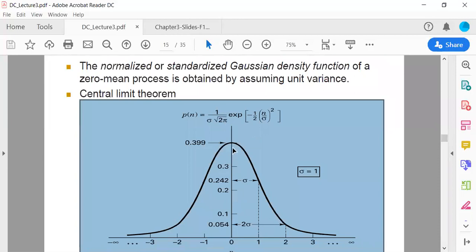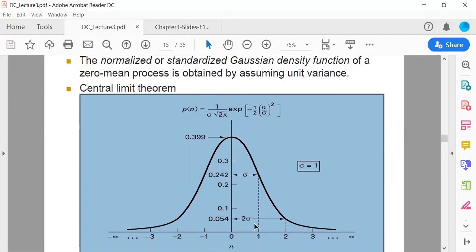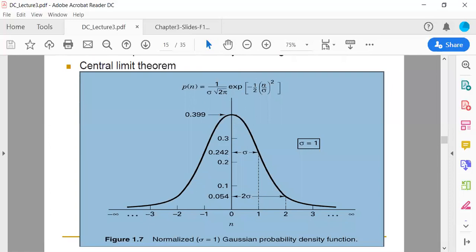This value will be 0.399 when we put different values of sigma here, and this sigma is 1 here. We get 0.39, then we have 0.3. This will be called sigma here. This will be one. Because we are taking sigma equal to 1 here, that will be called the normalized Gaussian probability density function here.